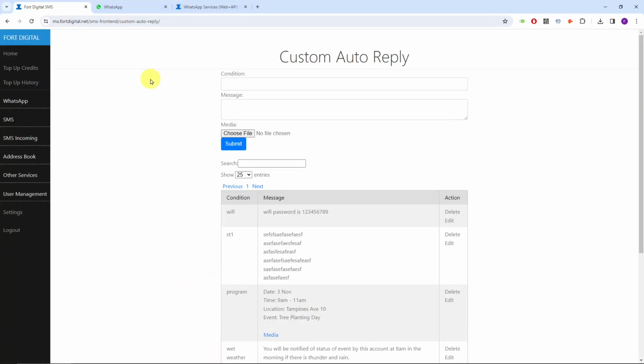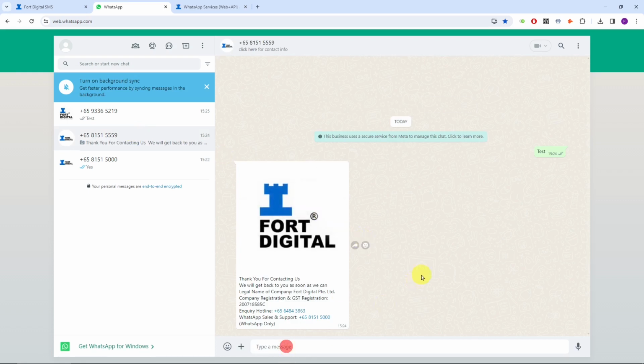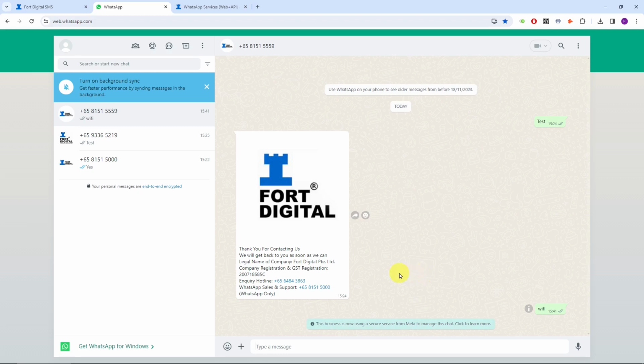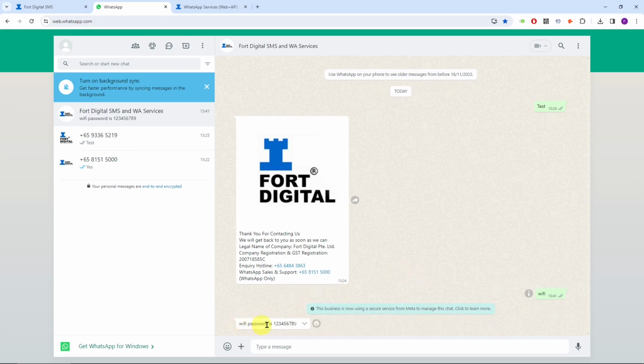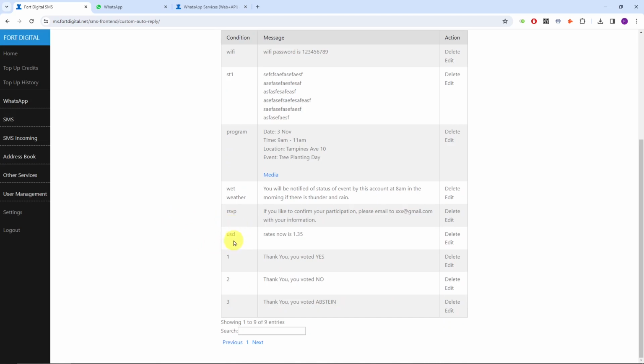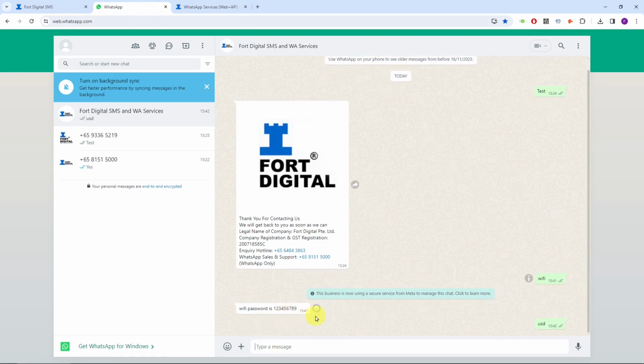Let me do a demo here. For example, I'm going to send in Wi-Fi. This is a code. Once I send Wi-Fi, I will get the auto reply directly: Wi-Fi password is 12345. So you can set whatever code and whatever answer. Another example: say you are in the money changer industry. You can create a code called USD, and the rate is this. You can always edit the rates. So when somebody WhatsApps in, let's say USD, they will get the auto reply.